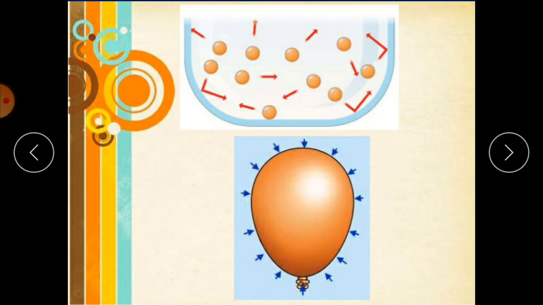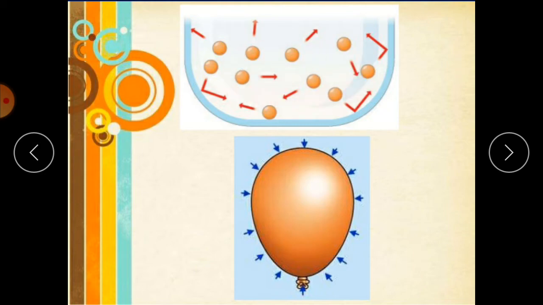And here you can see the example of a balloon. There are millions of tiny particles in this balloon, and you use gas pressure every time you blow up a balloon. Millions and millions of air molecules are blown into the balloon with each breath.